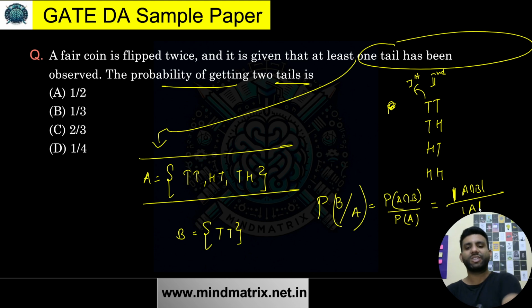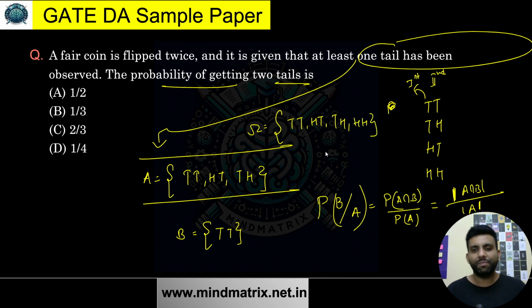Okay, so just tell me, what is it going to be? If I just talk about A intersection B, what is the probability of that? A intersection B is going to be tail, tail only. That means only one case is there. The sample space is already written over here: tail tail, head tail, tail head, and head head. So the probability for this is going to be 1 by 4 for A intersection B.